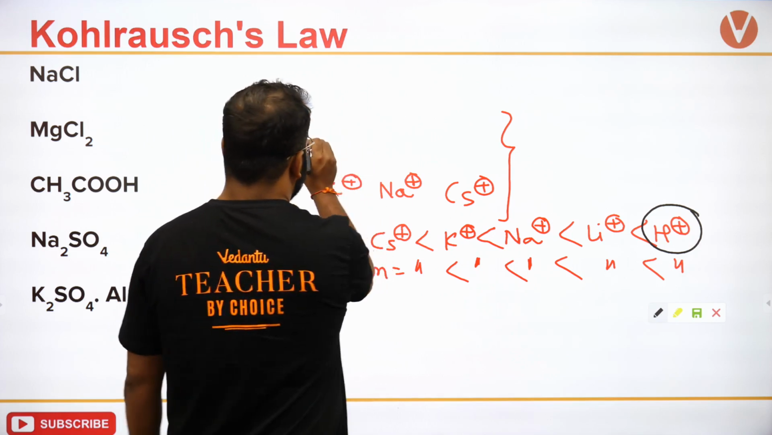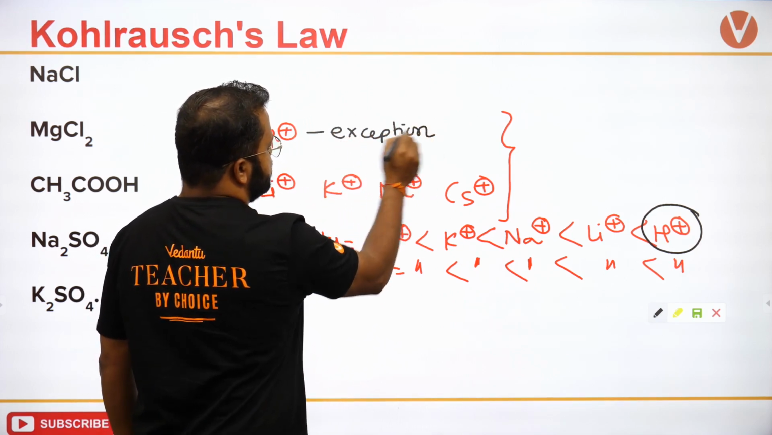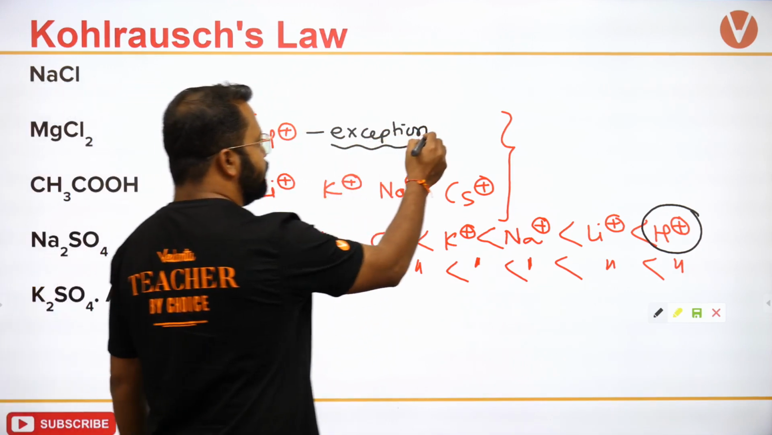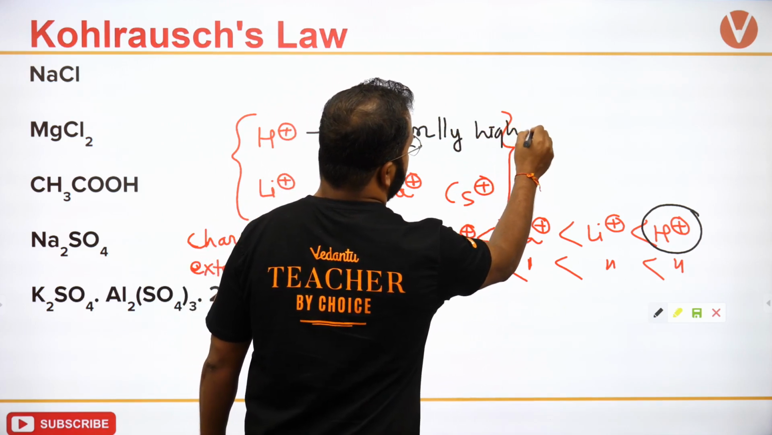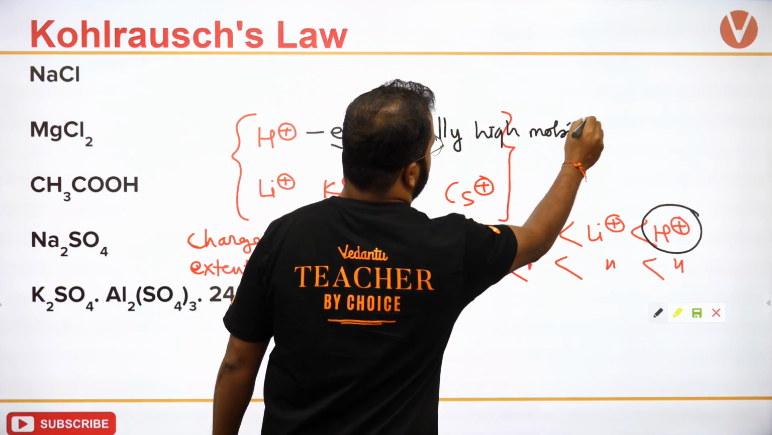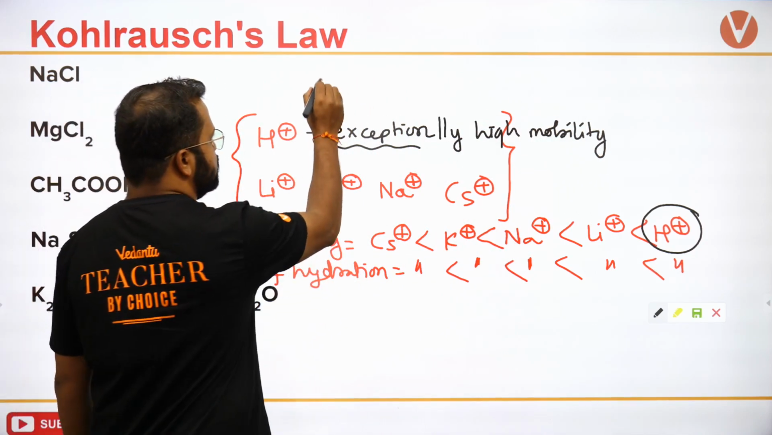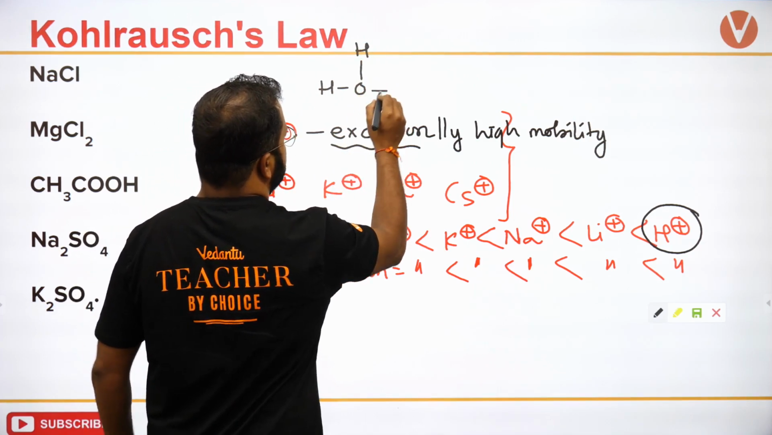However, this is an exception. There's an exception to the rule. H plus has exceptionally high mobility. Why it is having exceptionally high mobility is because ये इस तरह से move करता है. It moves like this.